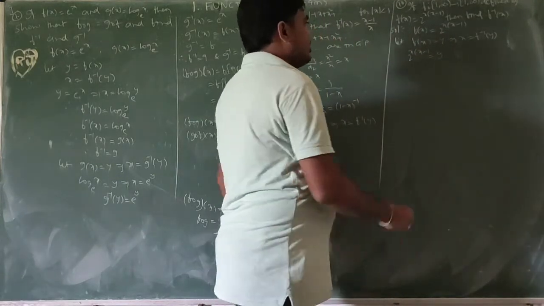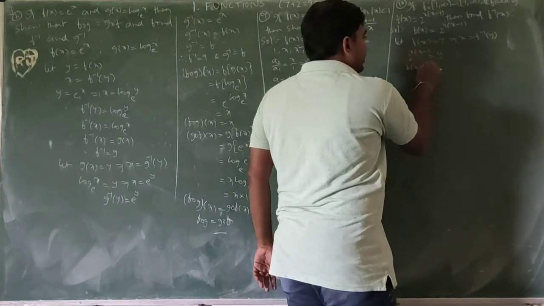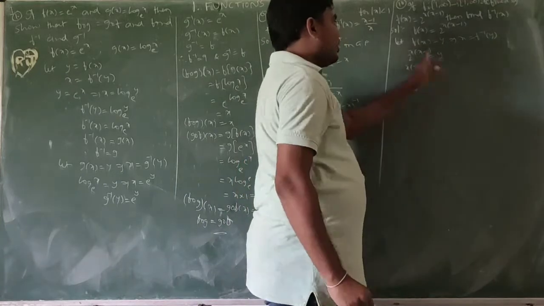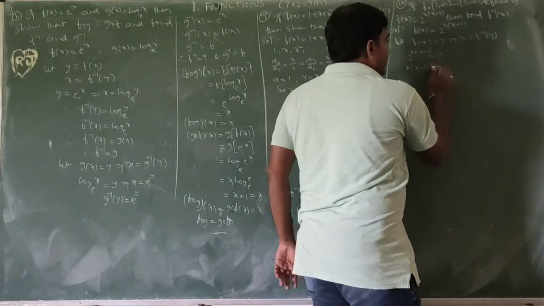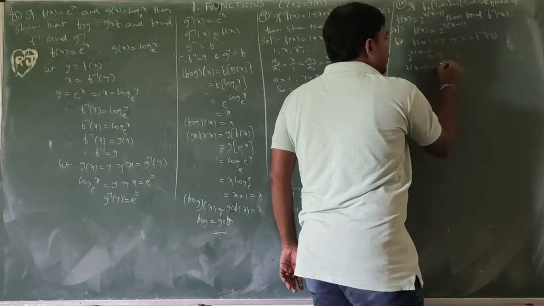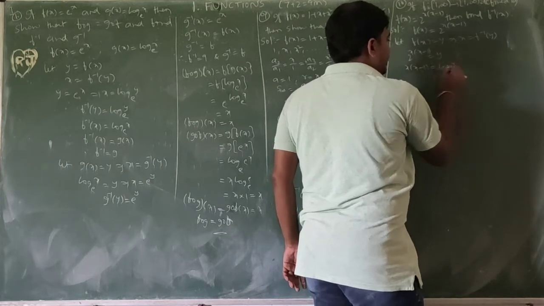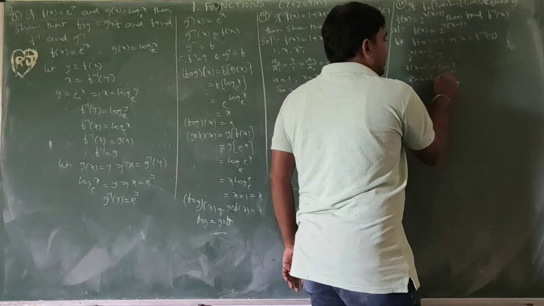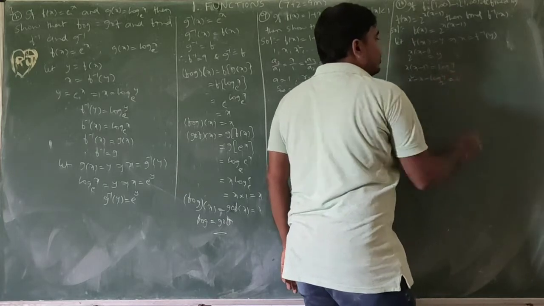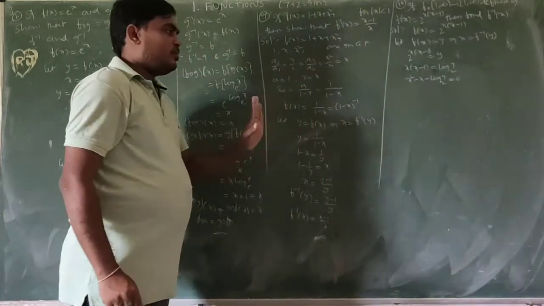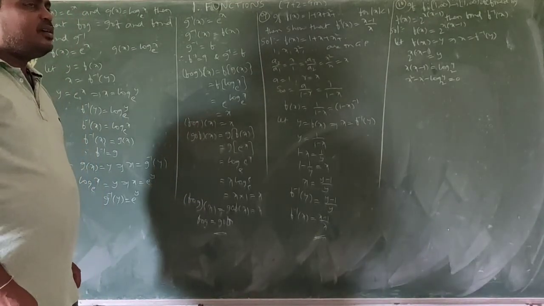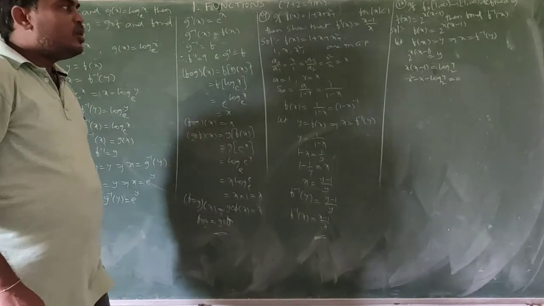Next, convert this one into logarithmic form. This is exponential form, we need to convert it to logarithm form. Log y base 2 equal to x into (x minus 1), so x square minus x minus log y base 2 equal to 0.